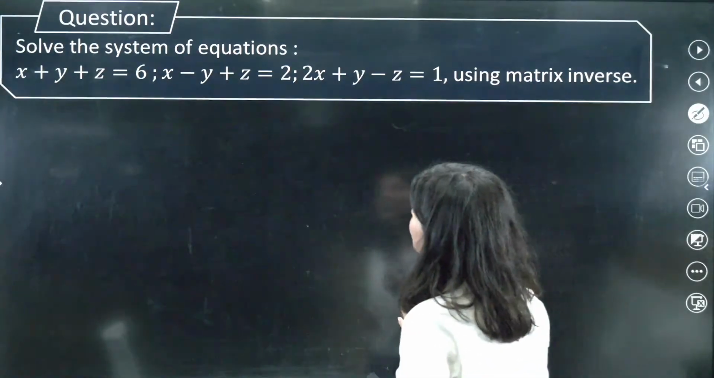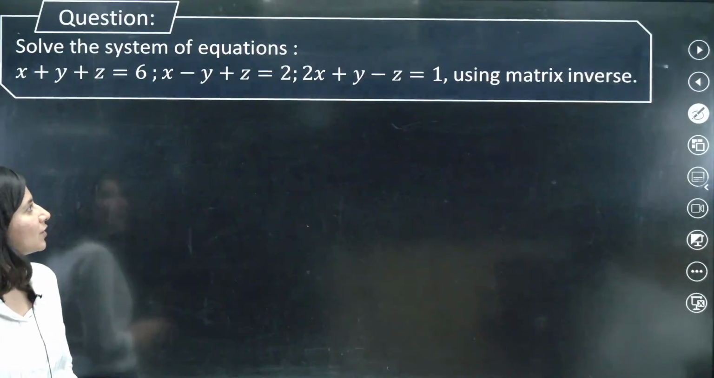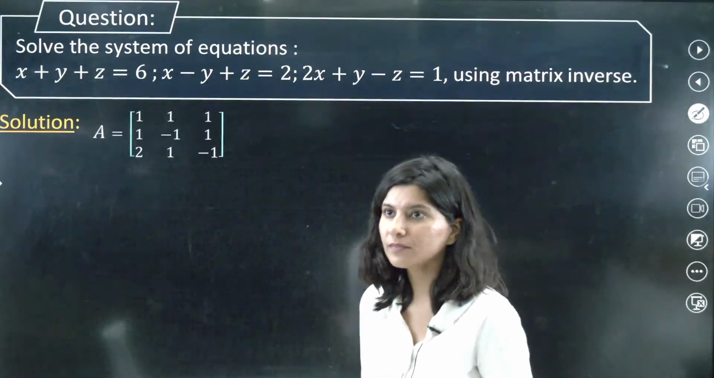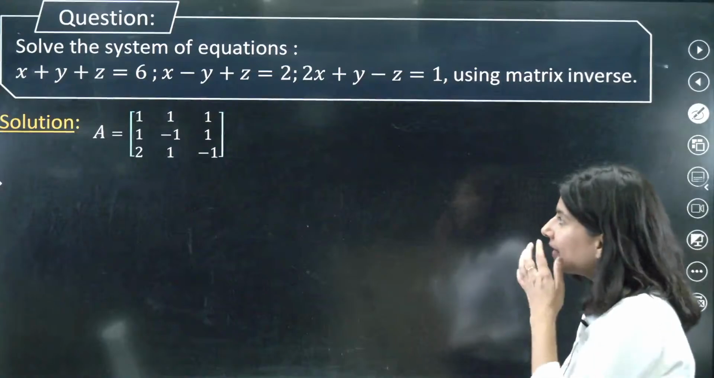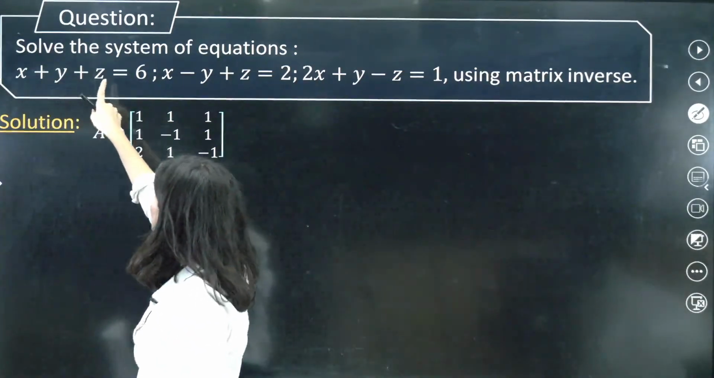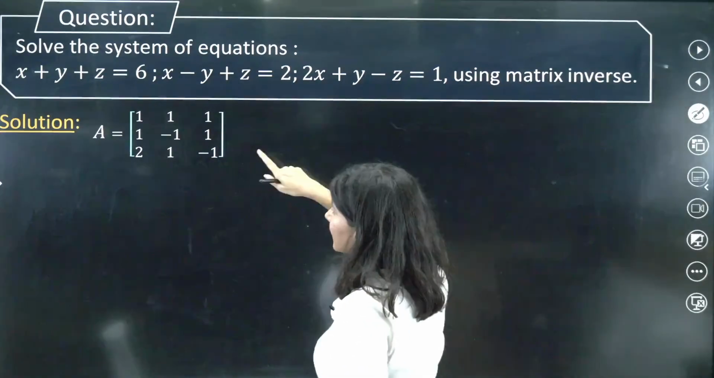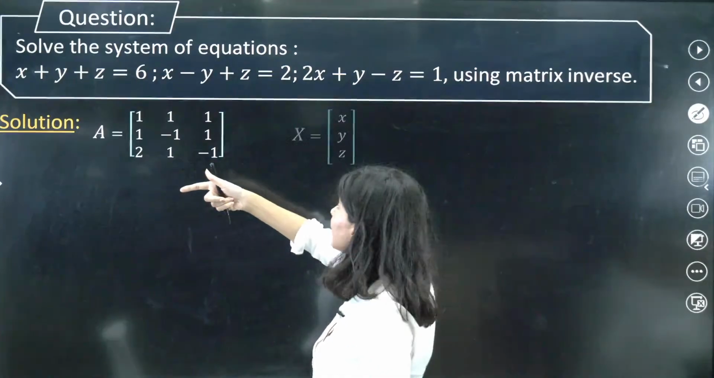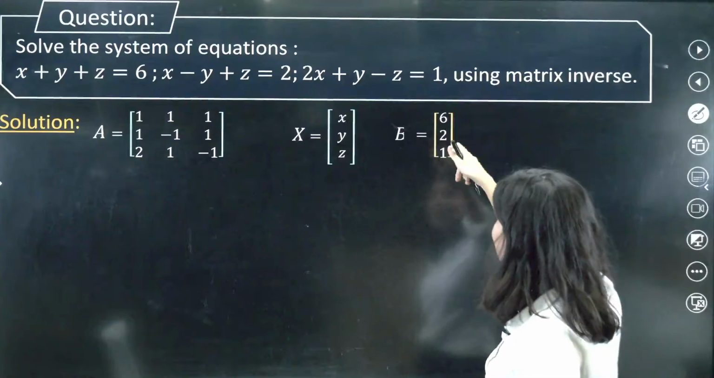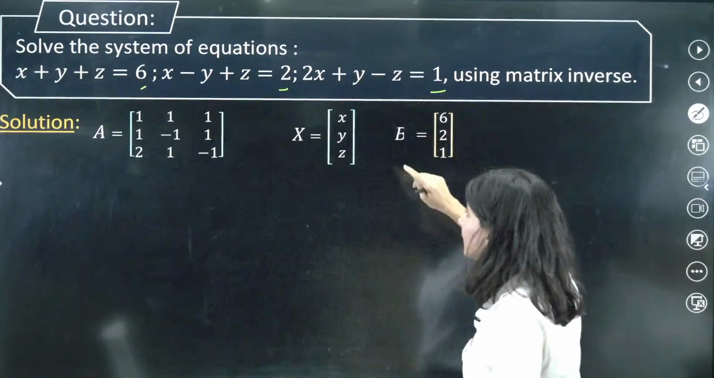Now matrix inversion, we need to find the solution. So let's start. Let's talk about the A matrix. The A matrix will be the coefficients of X, Y and Z: 1, 1, 1, 1, minus 1, 2, 1, minus 1. This is your A matrix. The X matrix is X, Y, Z, the unknowns. And finally the B matrix is the constants: 6, 2 and 1.